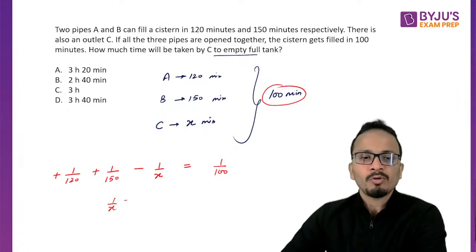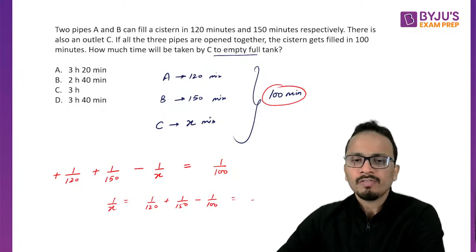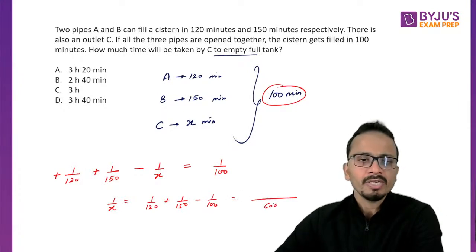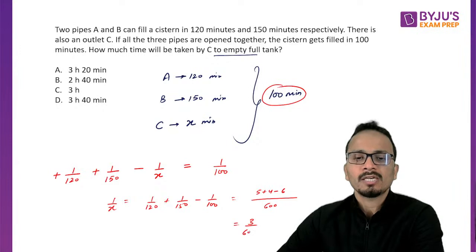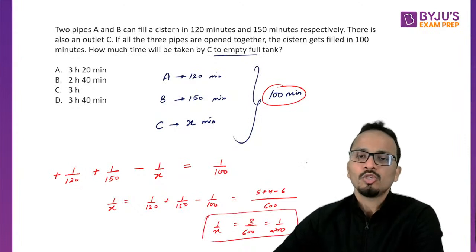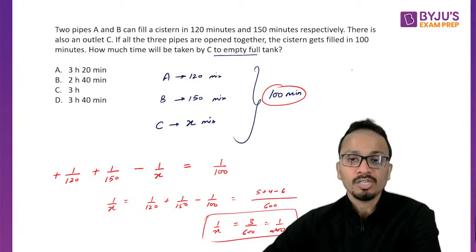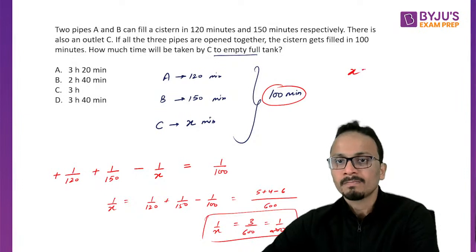So the value of 1 upon X will come out to be 1 upon 120 plus 1 upon 150 minus 1 upon 100. Upon solving this, taking LCM as 600, it will be 5 plus 4 minus 6, that is 3 upon 600 or 1 upon 200. So the value of X will be 200 here.